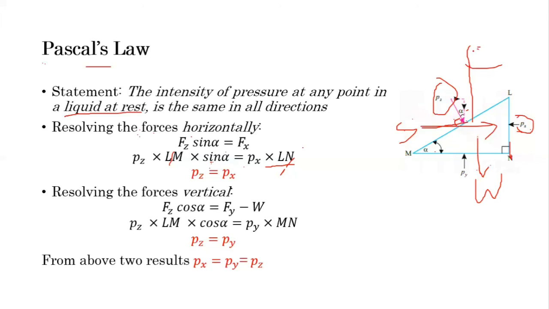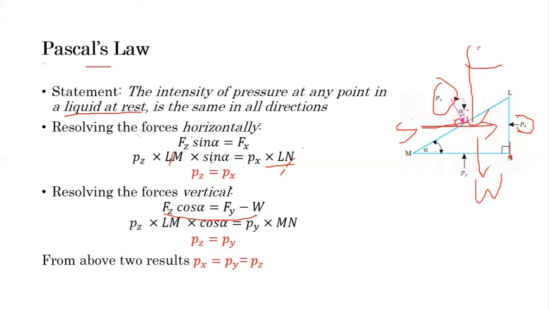So Fz cos alpha, which is the pressure force on this Lm, is in the downward direction, plus this W, and in the upward direction the force is on this Mn side. If we move the W from left hand side to right hand side, it will be negative, and the equation we get is Fz cos alpha equal to Fy minus W.